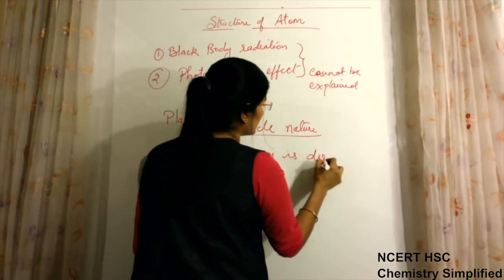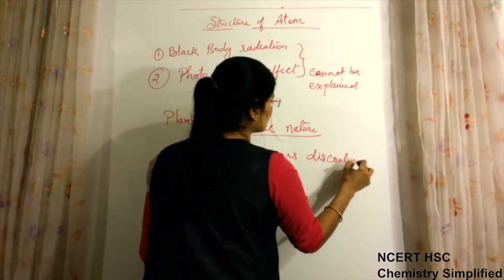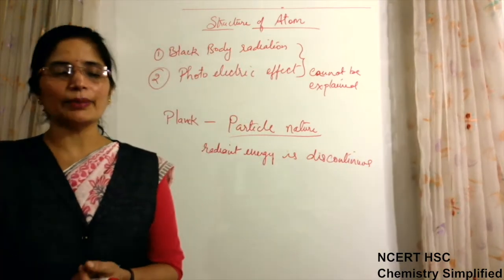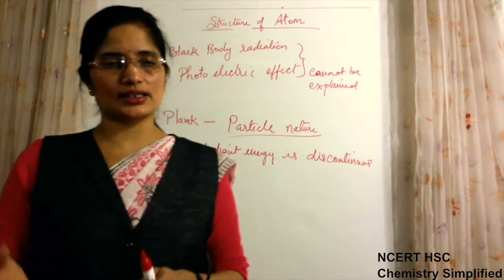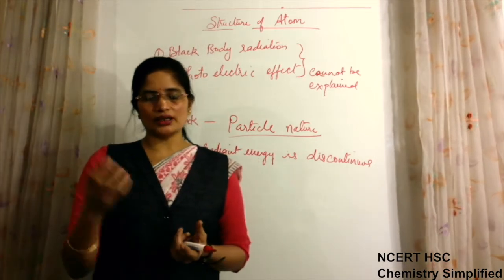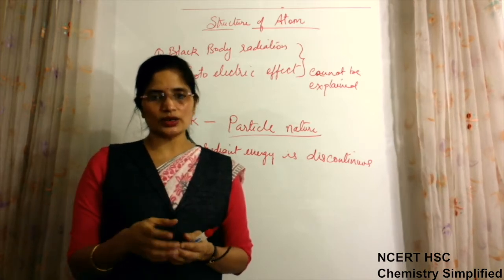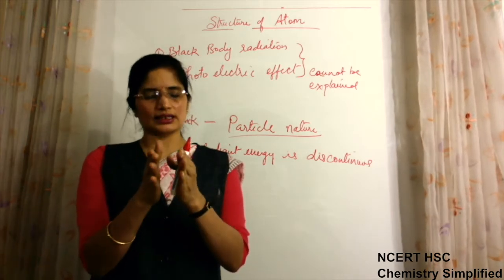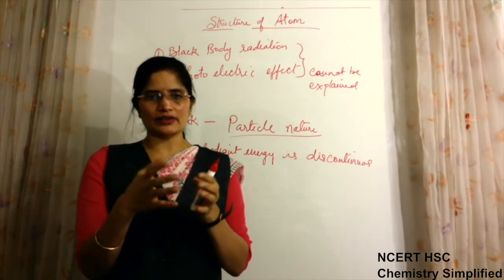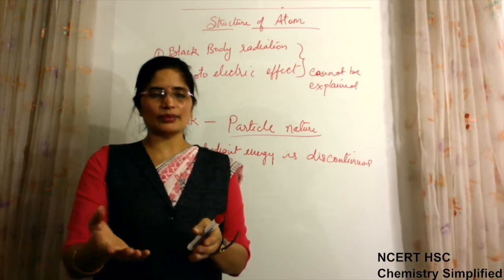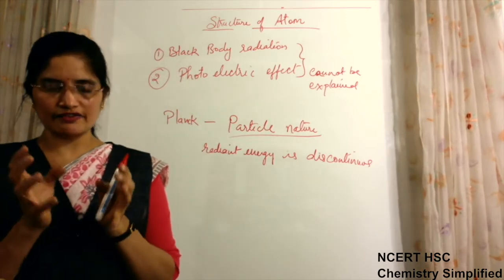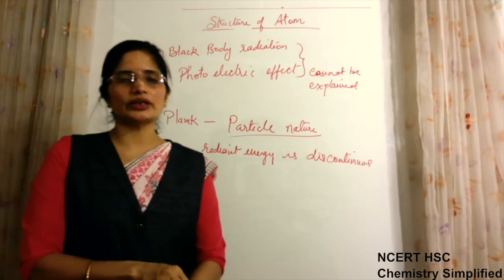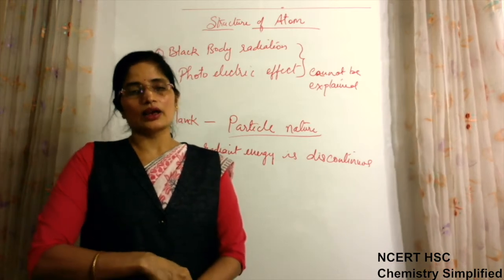And if we consider them having particle nature, then this radiant energy is discontinuous. Discontinuous means coming in the form of packets. One packet of energy, second packet of energy, like this. When radiations are coming, the energy from these radiations is not coming in continuous form, it is coming in the form of packets. Packets of fixed size you can consider, like one packet having the weight of 1 kg and the second packet also 1 kg, meaning every packet has a fixed amount of energy, distributed in the form of discontinuous packets.